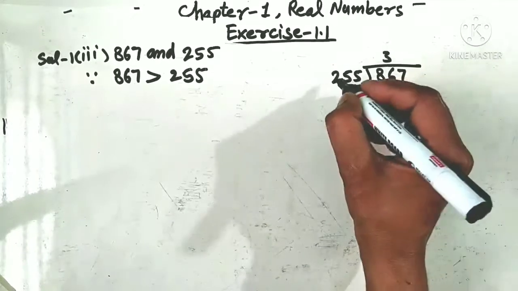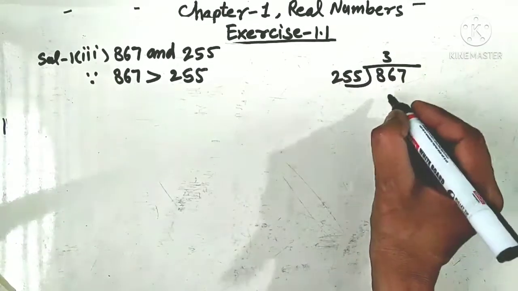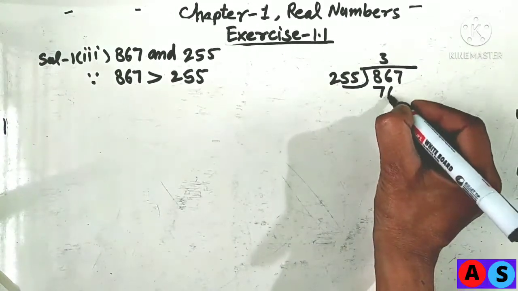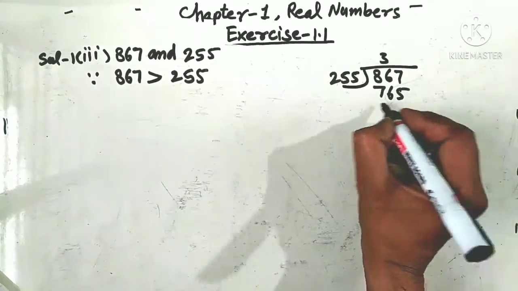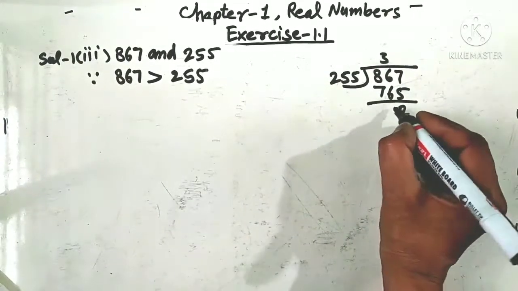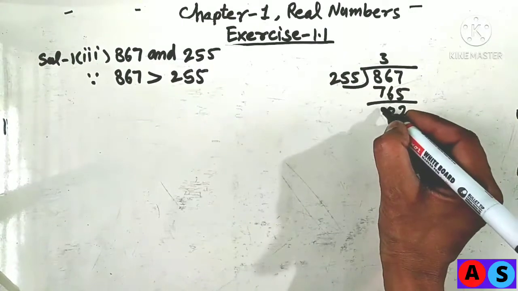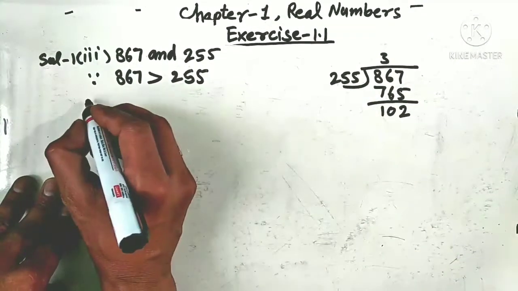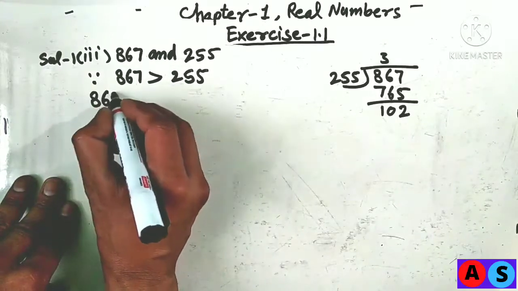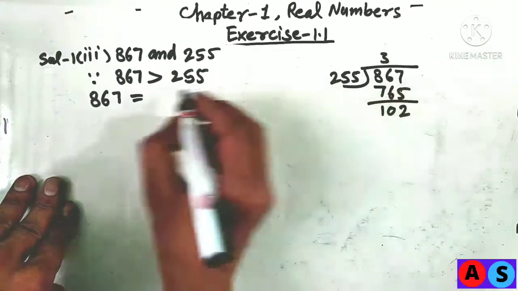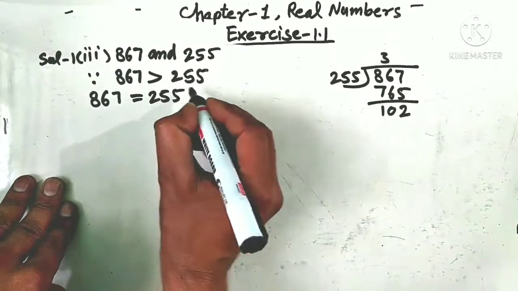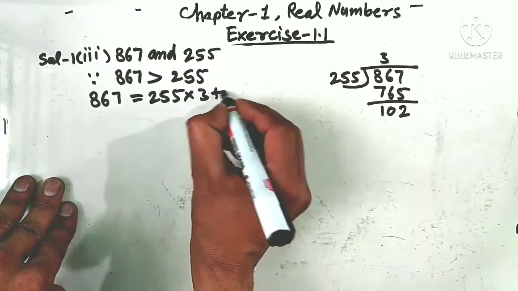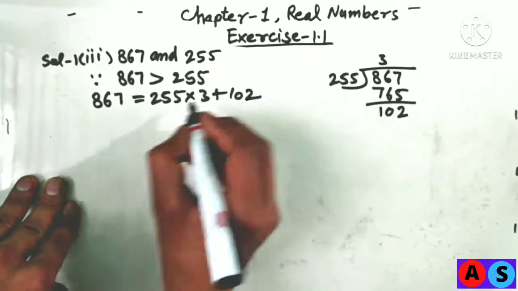On multiplication, 3 by 255 we get 765. Remainder is 102. So by Euclid's division algorithm, dividend 867 is equal to divisor 255 into quotient 3 plus remainder 102.